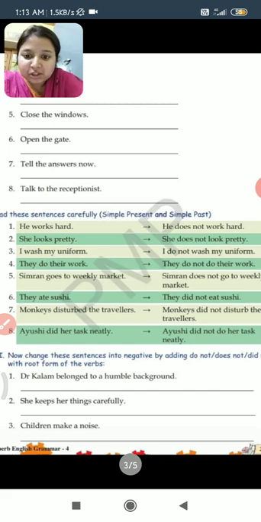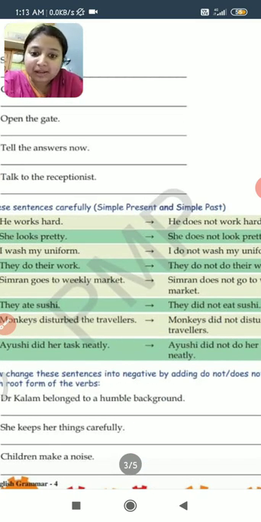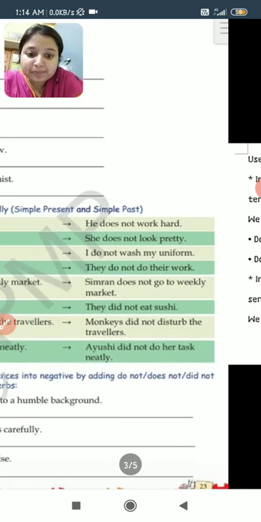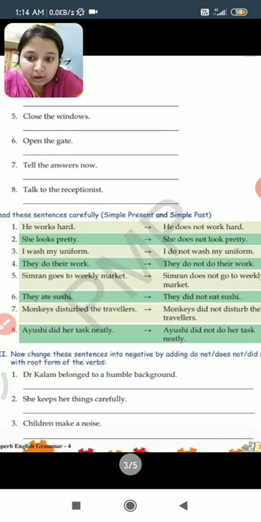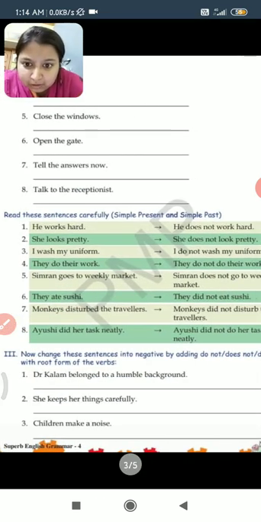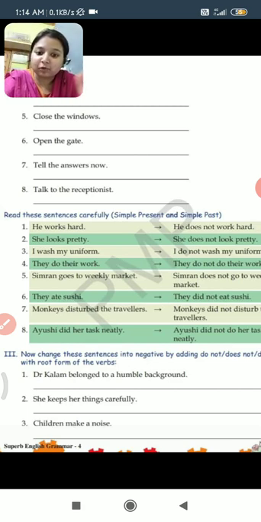Next, I wash my uniform. With I, we, you, they and plural, we use do. So, I do not wash my uniform. Now, they do their work. With they we use do. So they do not do their work.